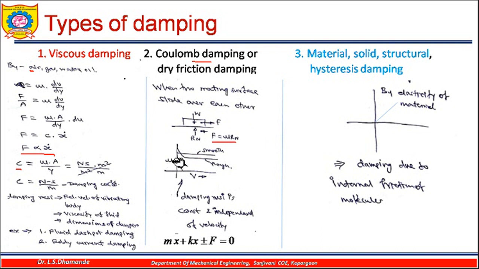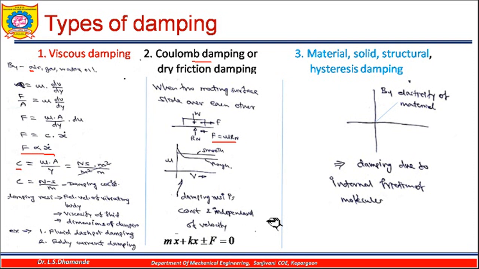So generally it is observed that when the velocity of moving this particular body, the relative motion between the two bodies, will increase, the coefficient of friction will decrease, and after some time it will be maintained constant. This will be for rough surfaces, and if the surface is smooth, it will be constant whatever the velocity may be. So in short, the damping resistance is constant and independent of the velocity in case of Coulomb damping